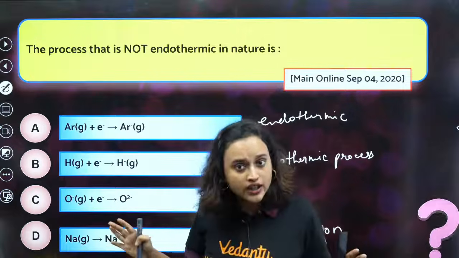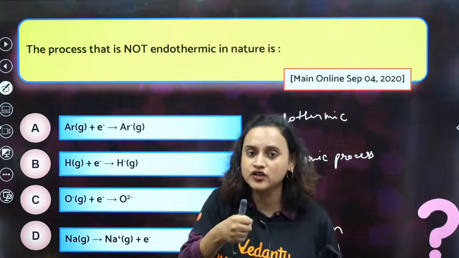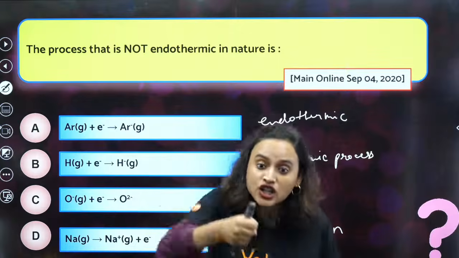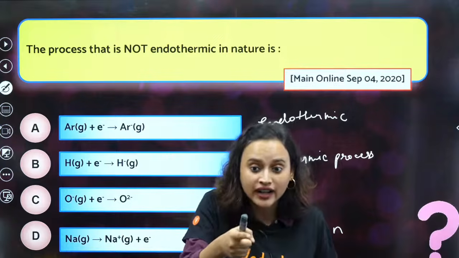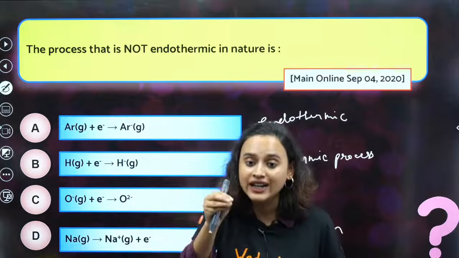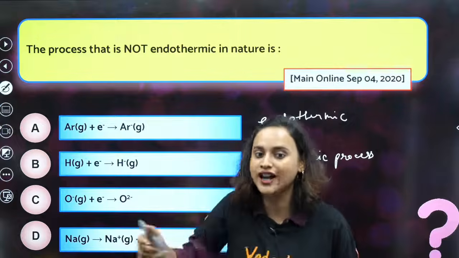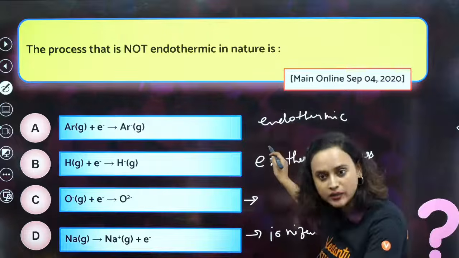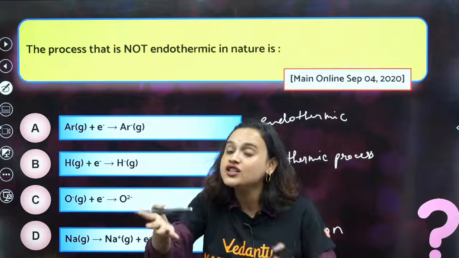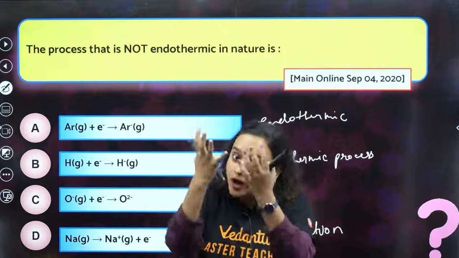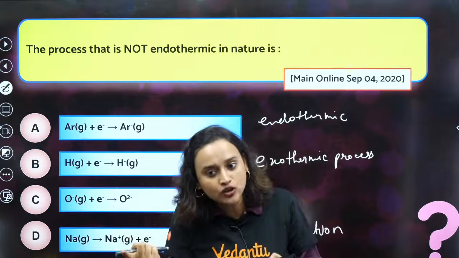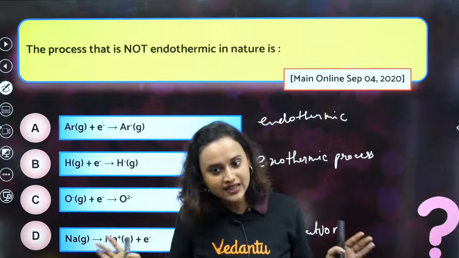Argon does not want an electron. So if you want to give it one electron, you will have to give energy to push that electron, right? That means this is endothermic. You are giving energy, it is absorbing energy. Absorption is happening. That means it is endothermic.